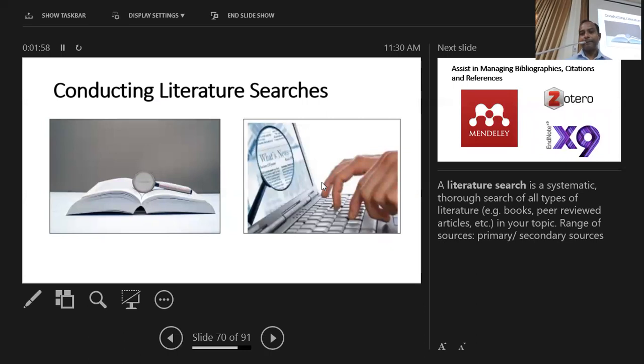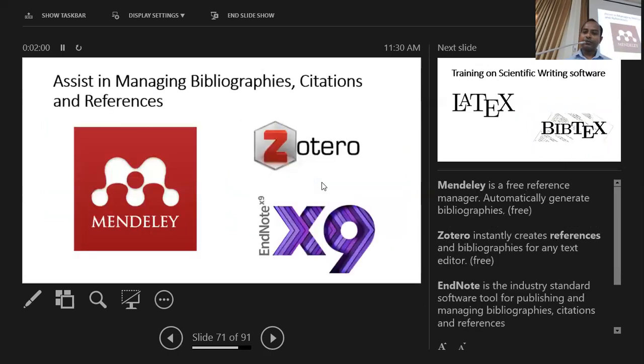And also when it comes to researchers, we can assist them in managing their bibliographies, citations and reference lists. Especially we can organize training workshops on how to effectively use reference manager software like Mendeley.